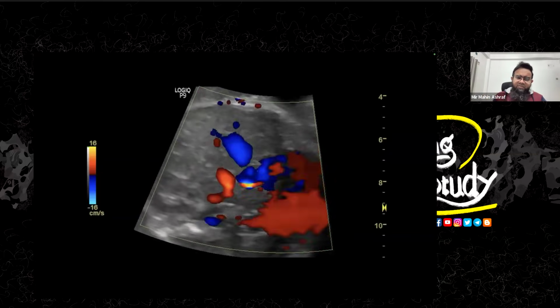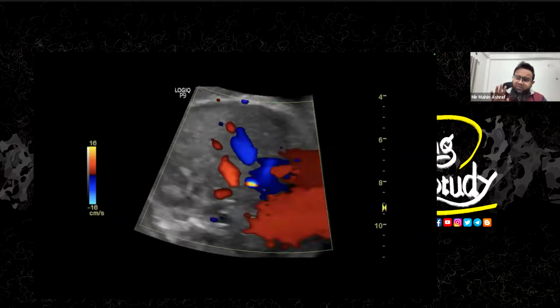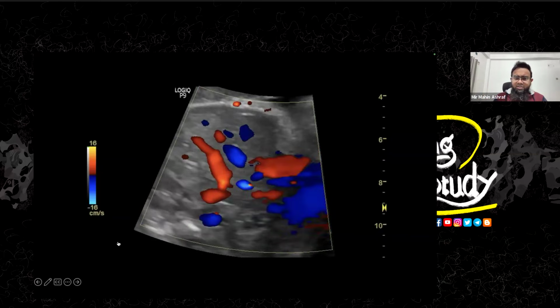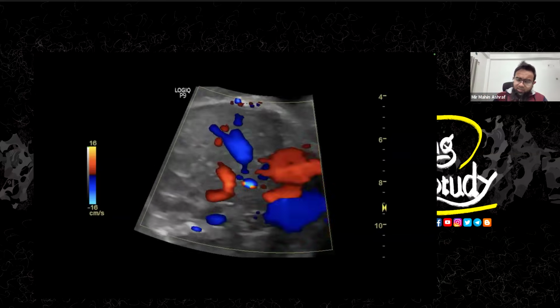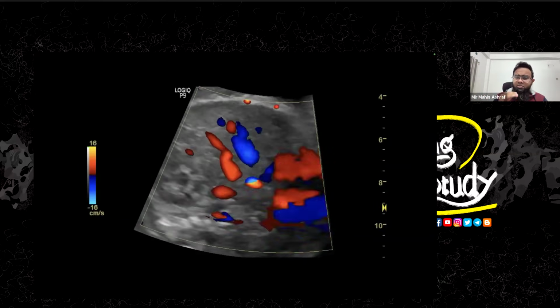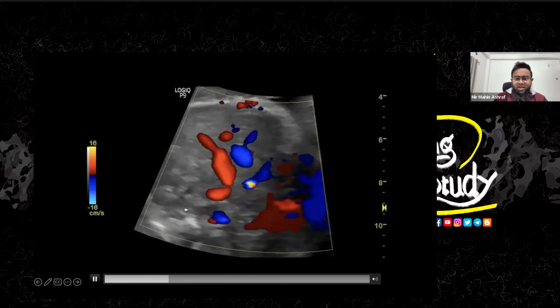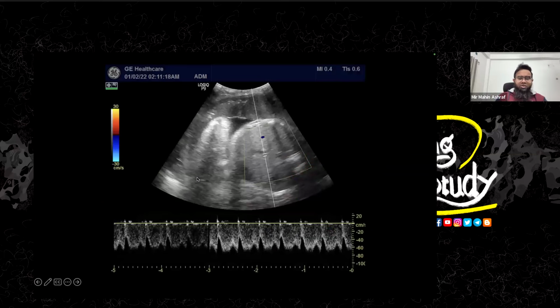So increase the PRF to a setting where you see all the vessels appearing normal. Ductus venosus will show aliasing because it has more velocity than other vessels here. Okay, so we have taken a sample here, and now you can see it's giving a very good W-shaped